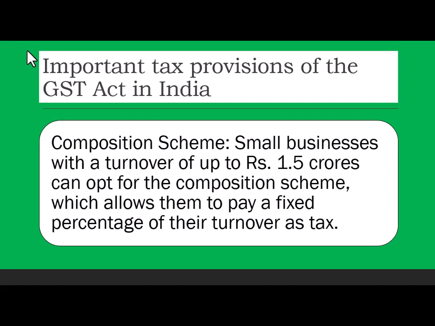Yeah, they can, of course, but if it crosses 2 crores, then they can't shift back. Once it goes above 1.5 crores and they move out of the composite scheme, they are out, even if your turnover comes down. Those who are small, with 50 lakhs, 70 lakhs, 80 lakhs, 1 crore, 1.25 crores, know that their turnover is never going to cross that threshold.